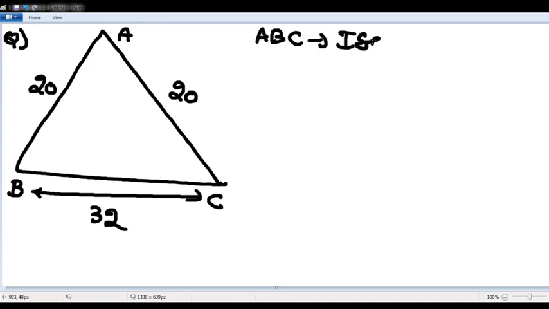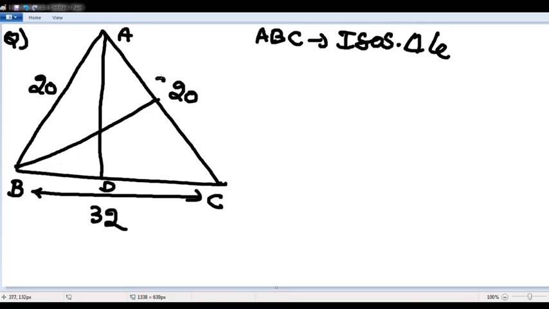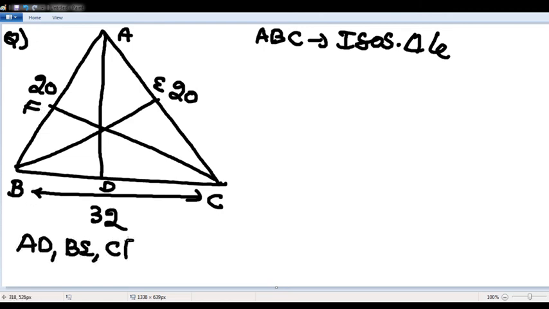ABC is an isosceles triangle. Now, here, AD is an angular bisector, BE is an angular bisector, CF is an angular bisector. Very, very good question, sir.